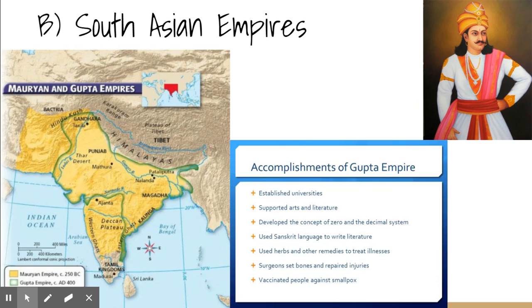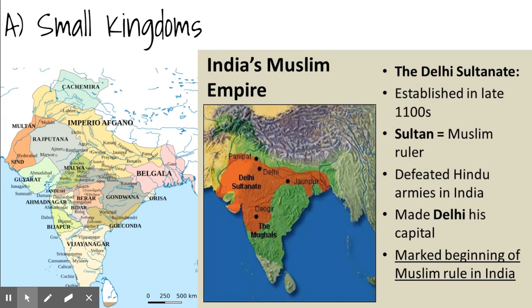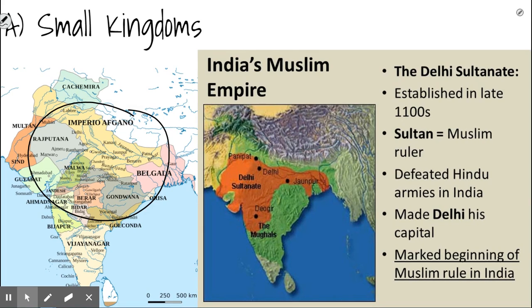So understand that for a long time, there was no large governing empire over what is today called, again, the Indian subcontinent. Instead, India was ruled by small Hindu kingdoms known as Rajputs, and each of these small kingdoms controlled some territory, and they struggled against each other, as we can see on this map here. There also started to be a Muslim presence in northern India, as these sultanates, most famously the Delhi Sultanate, rose to take over part of India, but not a significant amount of it, especially in the southern and eastern parts.